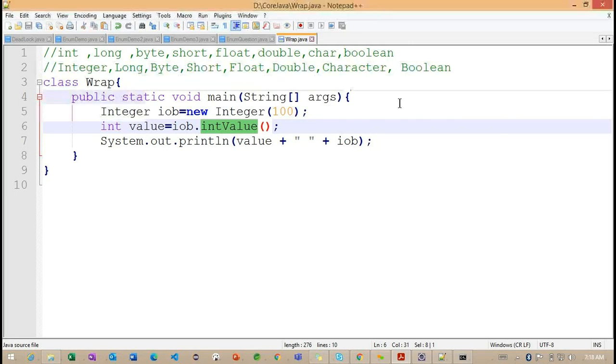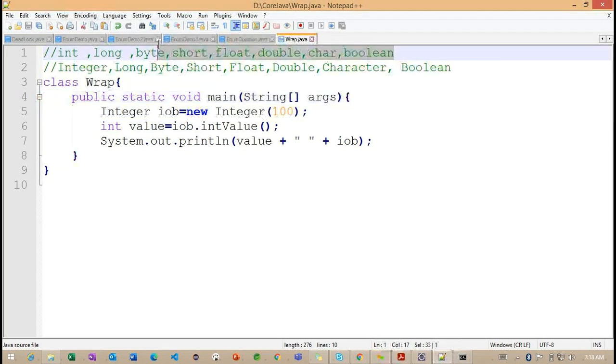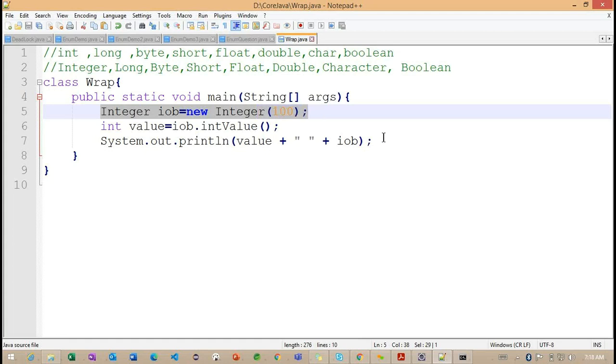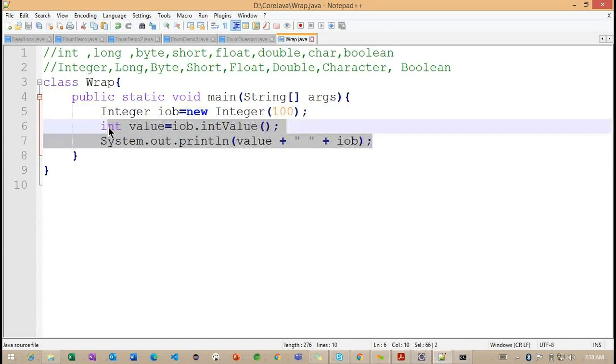Getting the point. Before starting the auto boxing concept, I want to provide some information. For each primitive data type, we have an appropriate wrapper class. This is the way we can create an object and work with it. I provided one example on the wrapper classes.